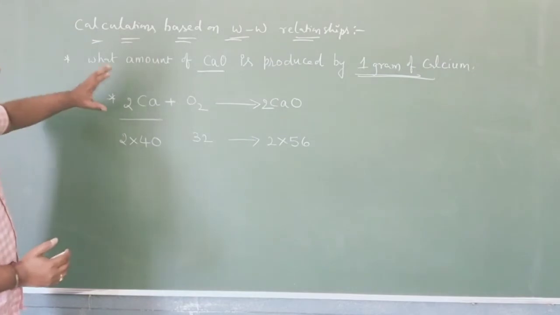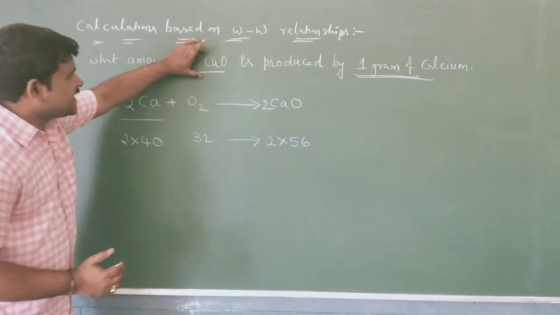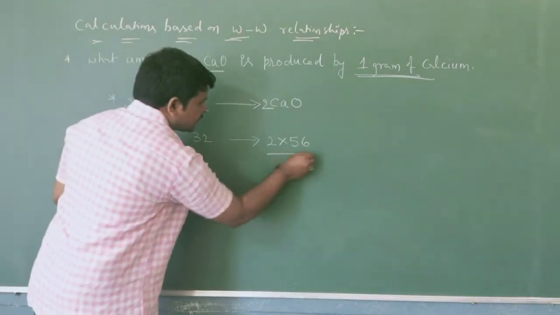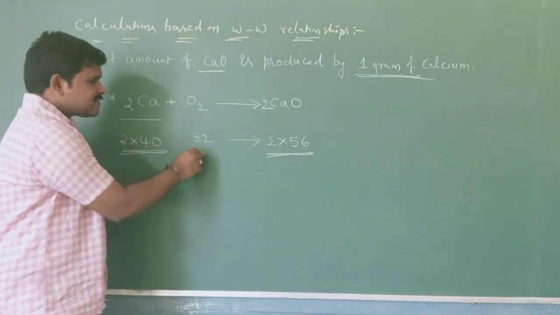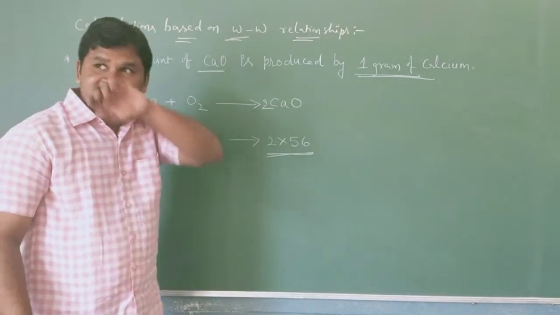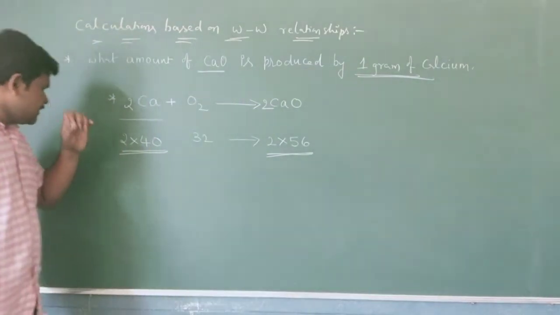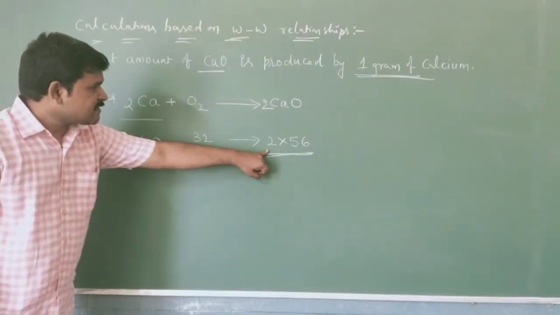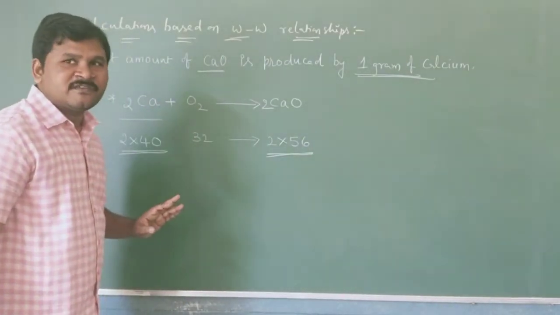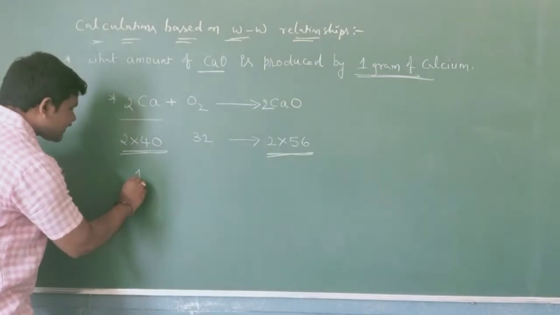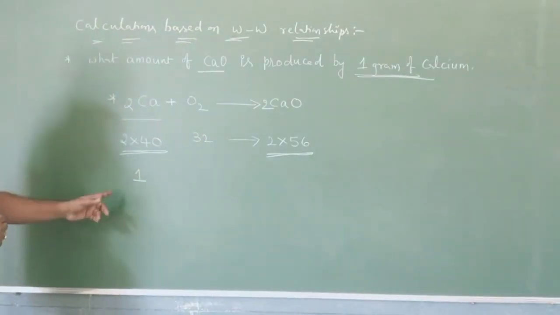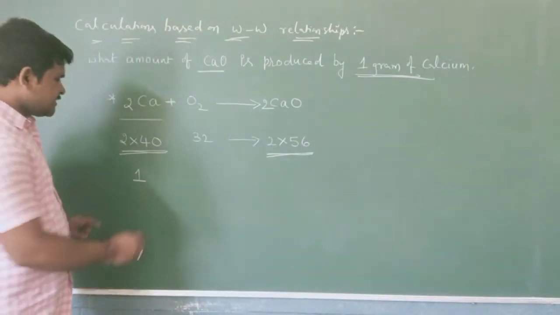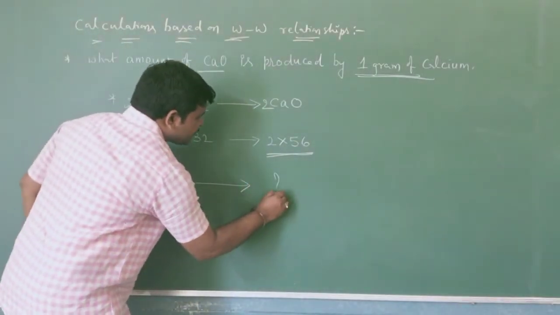Now, in the question which relations are given? CaO and Ca. That means we consider these two, and there is no need to consider oxygen, because it is not mentioned in the problem. According to the equation, 2 into 40 grams gives 2 into 56 grams of CaO. If you take 1 gram of calcium, how much CaO is produced?